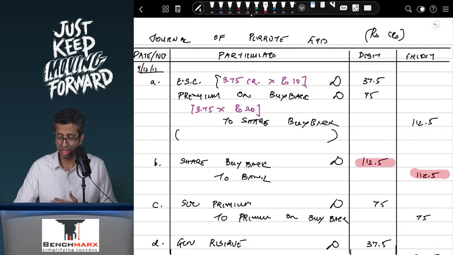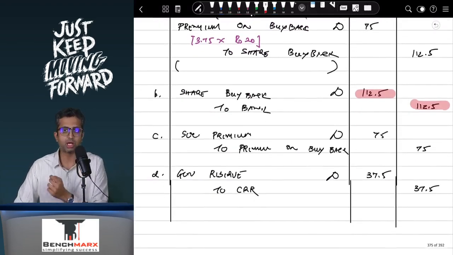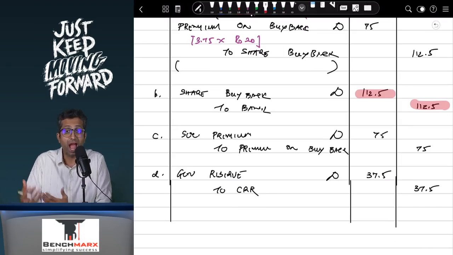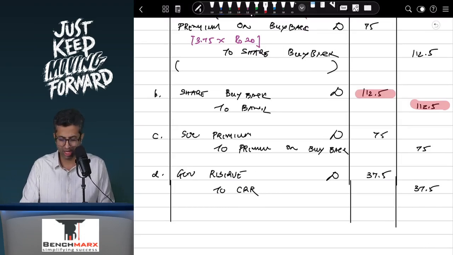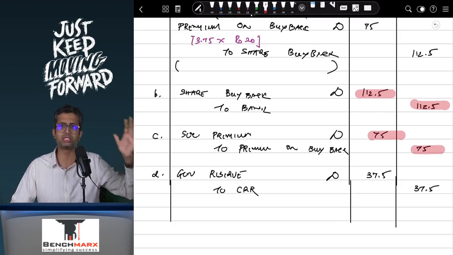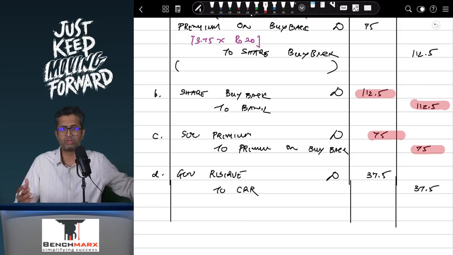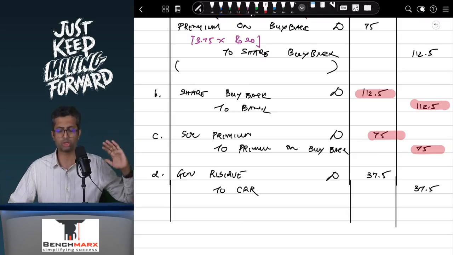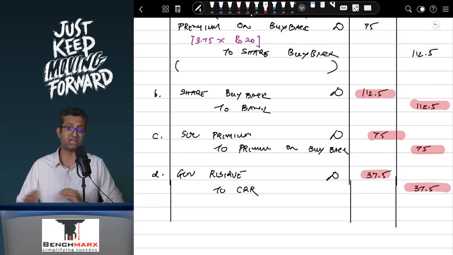That's what you are paying. After this, what do we have? Sir, after this, we will have to write off the premium on buyback. Do I have enough money in my securities premium? Well, yes. In my securities premium, I have close to 90 and I can use 75 to buy back. So the premium will be used, securities premium account debit to premium on buyback. And lastly, I'll have to transfer to the CRR. This 3.75 into 10, that is 37.5. Maybe you will use general reserve account debit to CRR, that is 37.5, and that is about it.